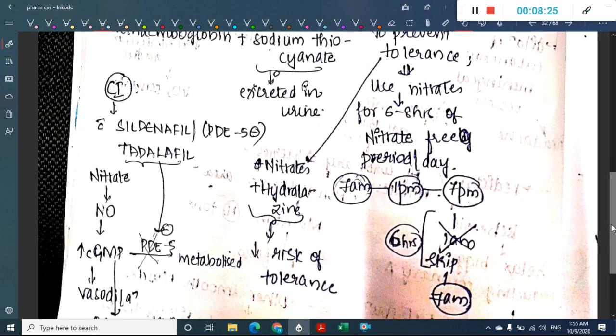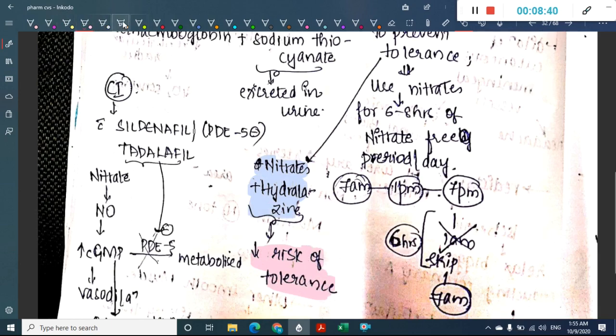Okay, there is one more way how we can prevent the tolerance, that is by adding nitrates with hydralazine. When you add nitrates with hydralazine, this will decrease the risk of tolerance in these patients. Okay, this is one more way.